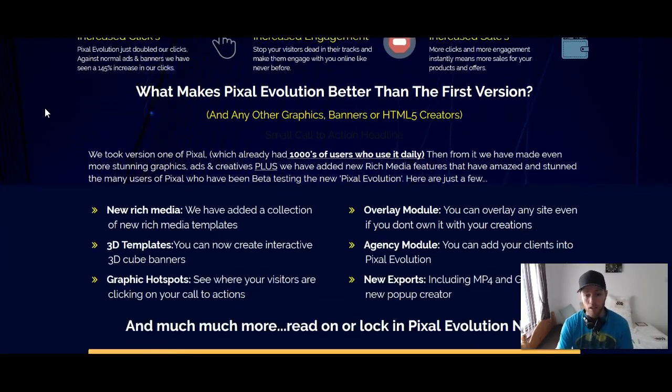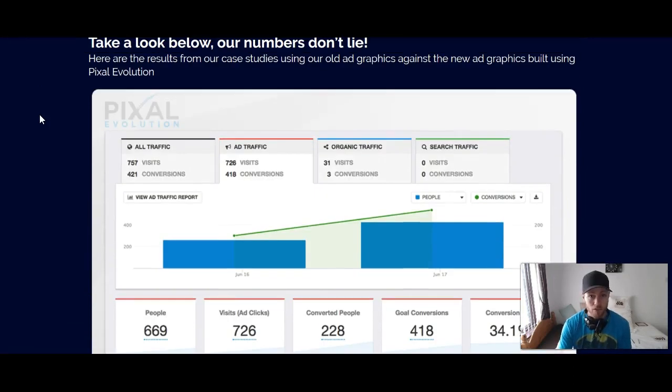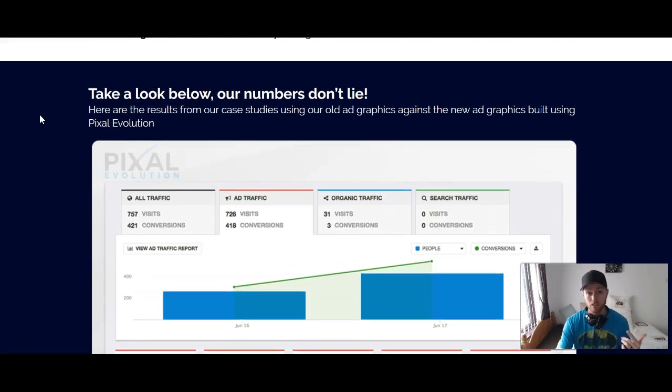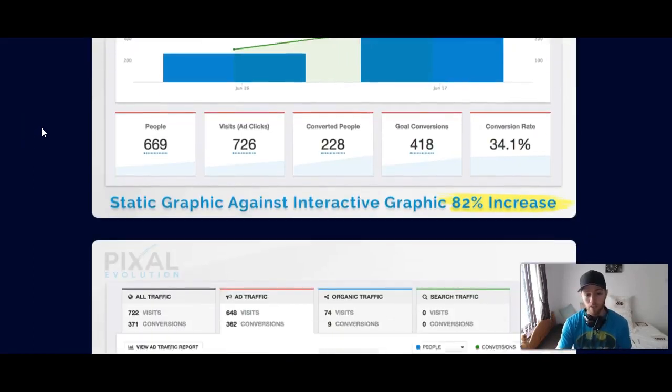Just to go over it here, you've got your typical main area where it gives you the benefits of the product. This is some results they've gotten using these graphics and banners. Basically, the idea is that because of the functionality and the way these interact with the user, you're really going to increase your click-through rate and in turn your results, because it's not just your boring flat banners that don't do anything. It's a new way of getting the visitor's attention and then getting them to click through to whatever you're promoting.